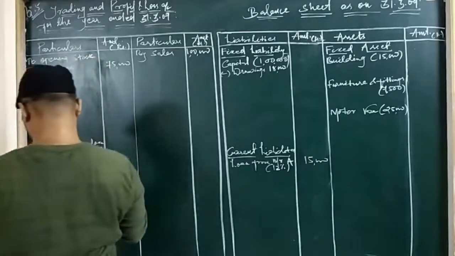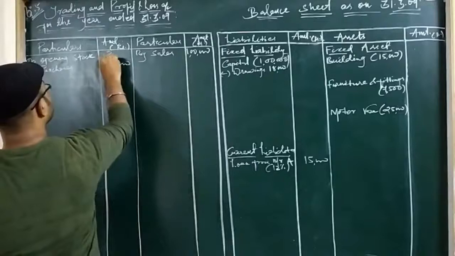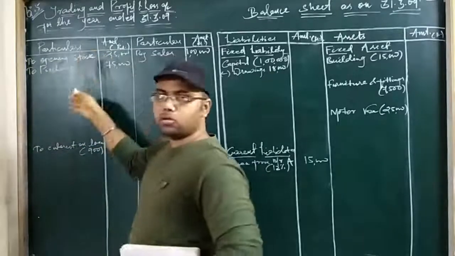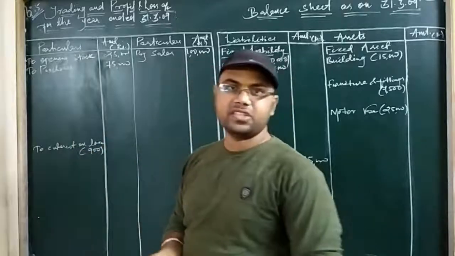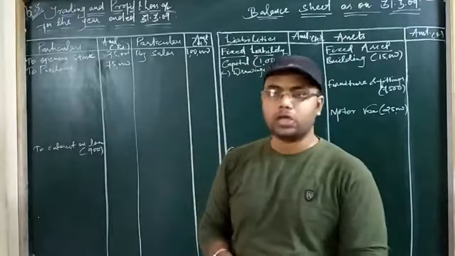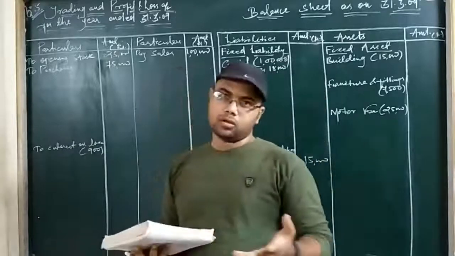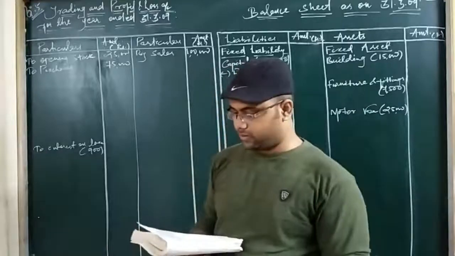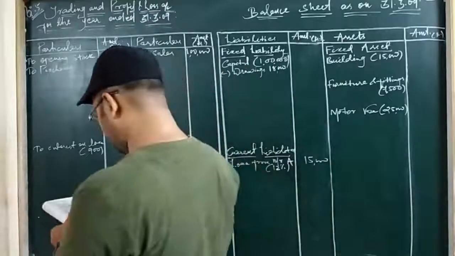Opening stock is 25,000. I've told you if you write without any order it's also okay, but for presentation I'm writing stock in the beginning and then purchases because it serves as a chronological order. If there is no stock, then you can write purchases, and after that you write all your direct expenses.